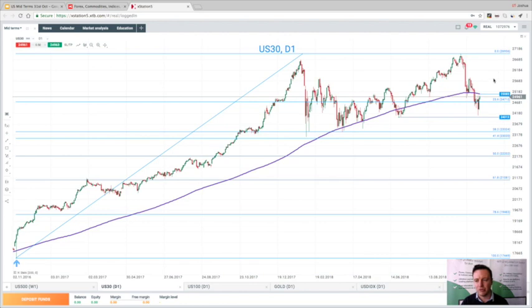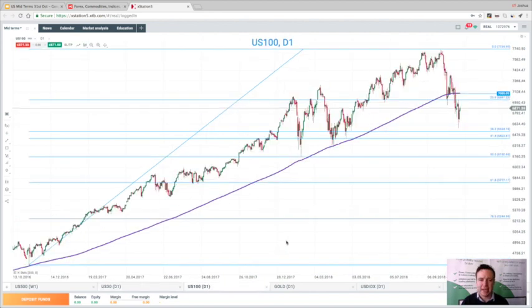And you can see we have rolled over and moved down below the 200 SMA for the last week and a half, let's say. There have been little occasions, like here back in the summer when we did dip below, but you can see the market quickly got back above there. If we don't see a push back above this 200 SMA, which is currently at 25,080, then there is a chance of further declines, with a 38.2 at 23,324, possibly even further down to 61.8 at 21,081.